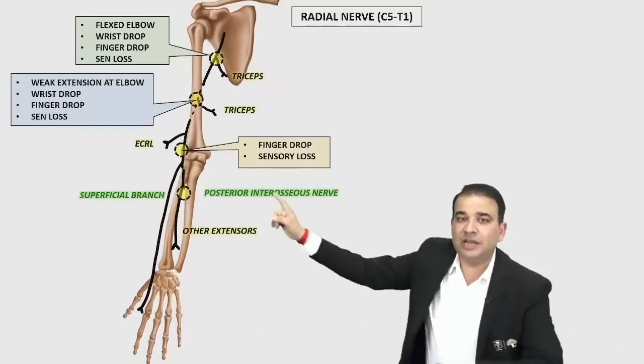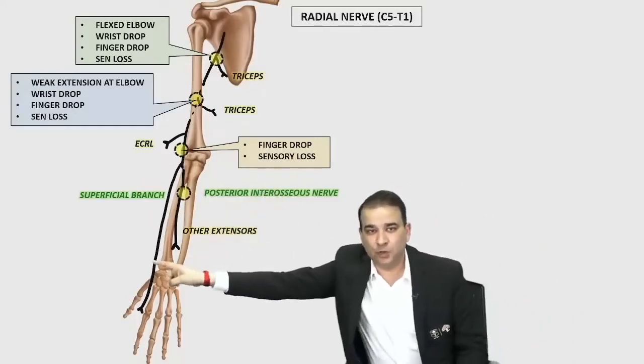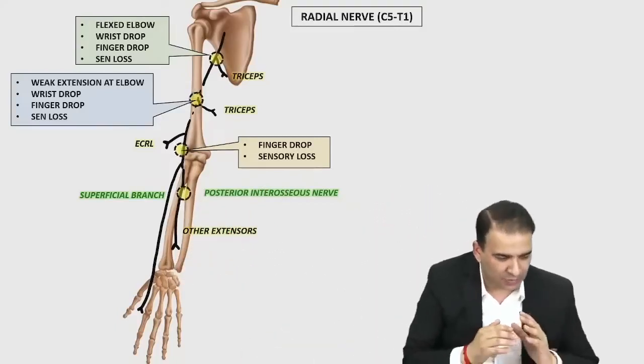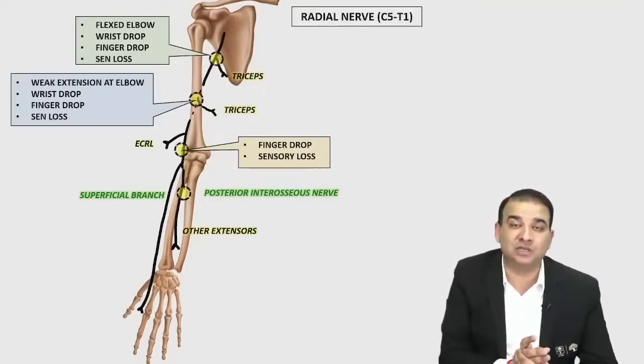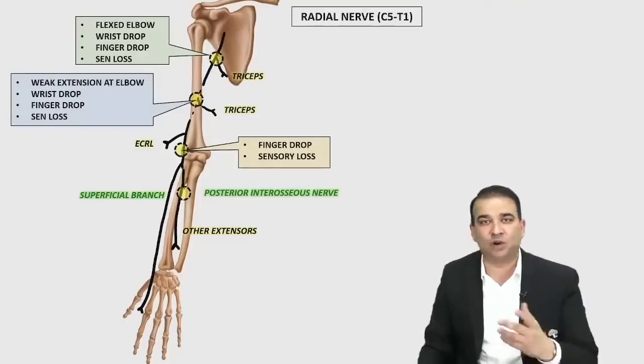And if the posterior interosseous nerve is injured, then there will be no sensory loss because the sensory nerve is which one? Superficial branch. This is not a motor nerve, guys. Whether the injury is to the anterior interosseous nerve or posterior interosseous nerve, there will be no sensory loss. Interosseous nerves are deep nerves. They are supplying the muscles. They are not supplying the skin.